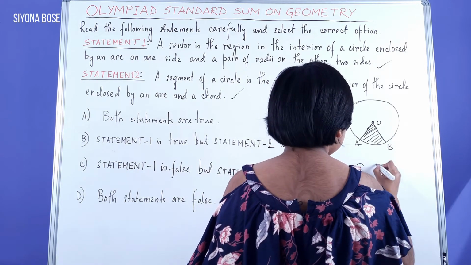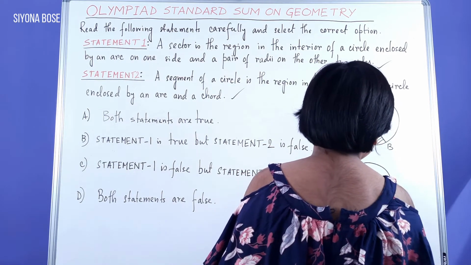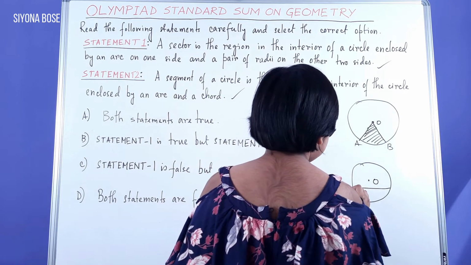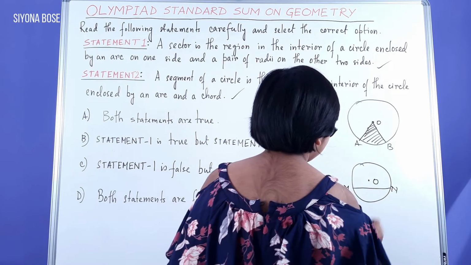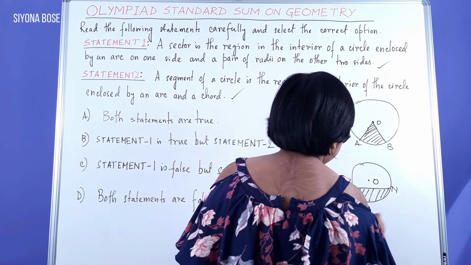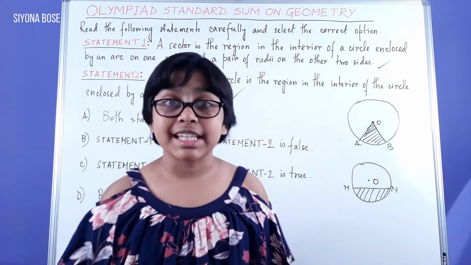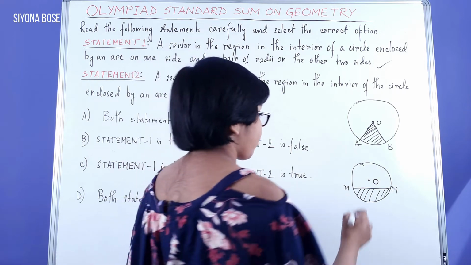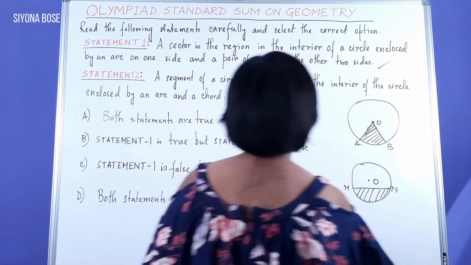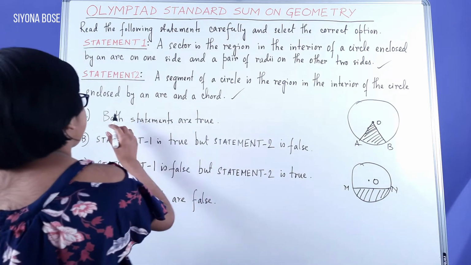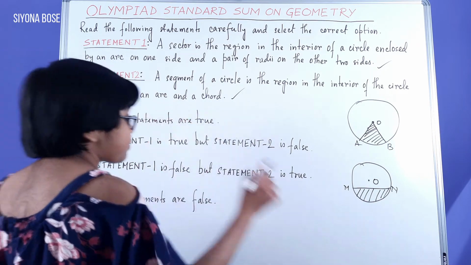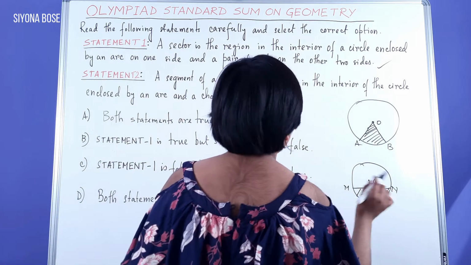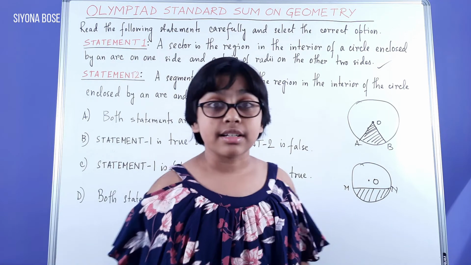Again, a circle with center O, chord joining points M and N on the circumference. This is one segment, which is bounded by chord MN and arc MN. So this is one of the segments of the circle. This is in the interior and it's matching the entire statement. It's enclosed by an arc MN over here and a chord MN over here. This is a segment and this is the correct statement.